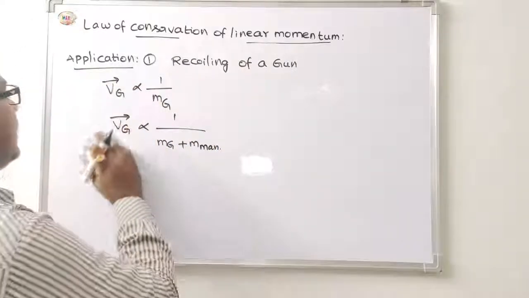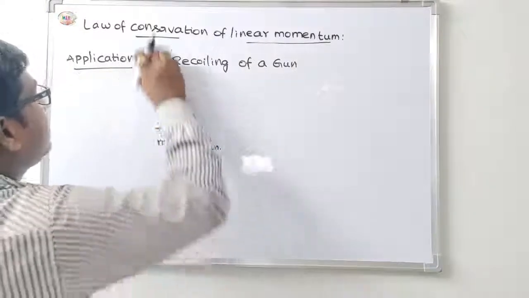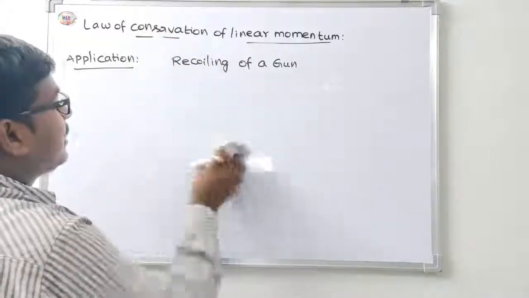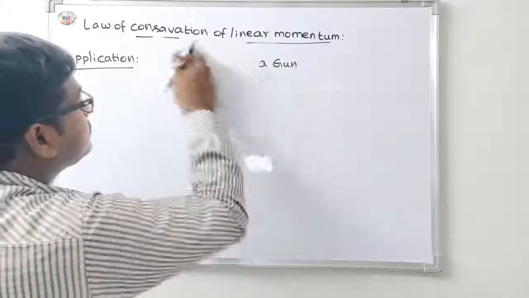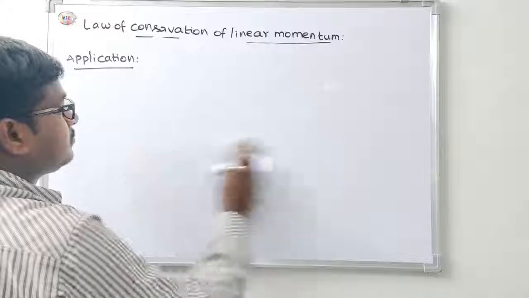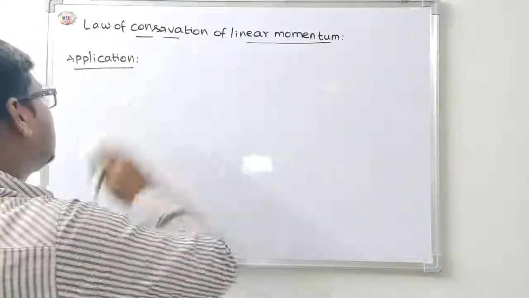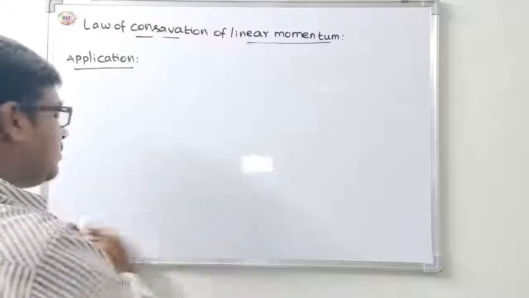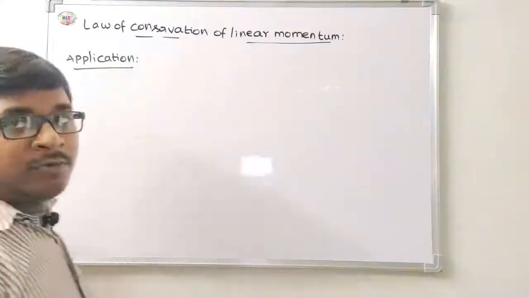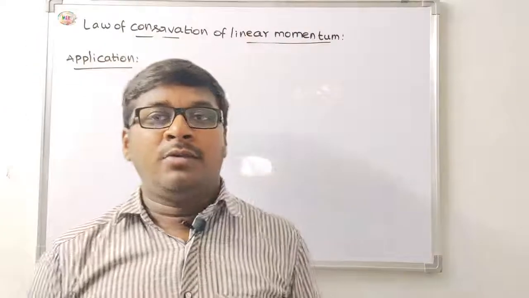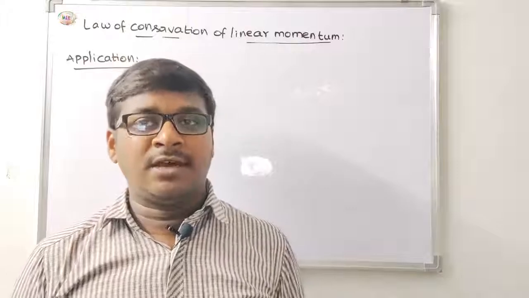Next, the second application, rocket propulsion. That is also very important. In this, the law of conservation of linear momentum is nothing but Newton's third law of motion.